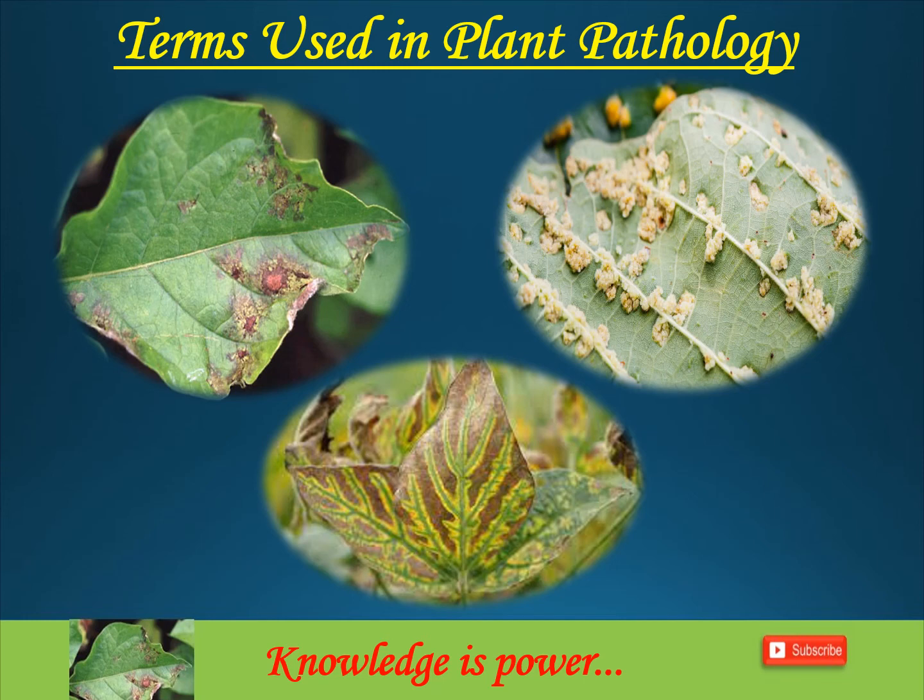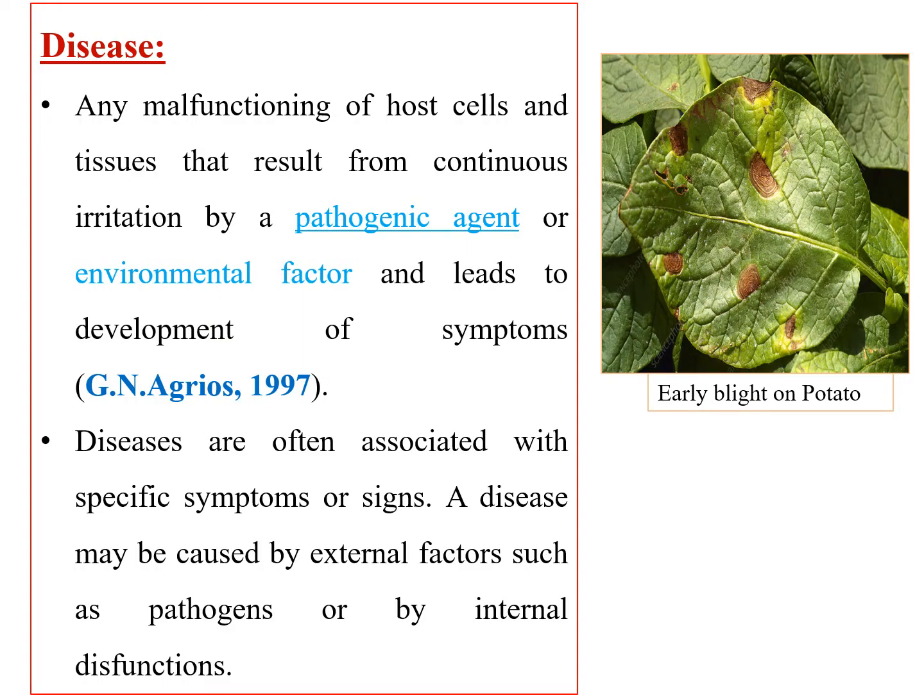Welcome to today's lecture where we are going to learn about the general terms used in plant pathology. The term disease means any malfunctioning of the host cells and tissues that result from continuous irritation that is caused by a pathogenic agent or environmental factor which leads to development of symptoms. This definition was given by George Agrios during the year 1997.